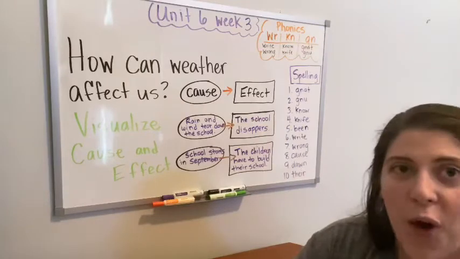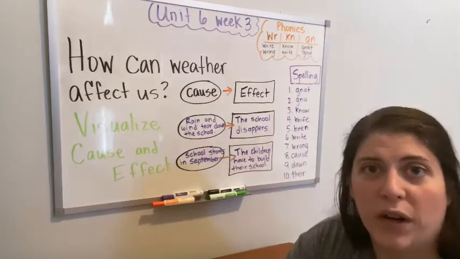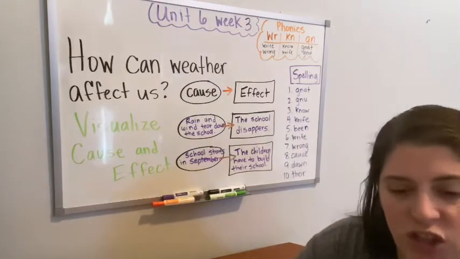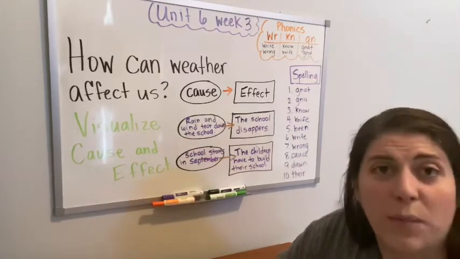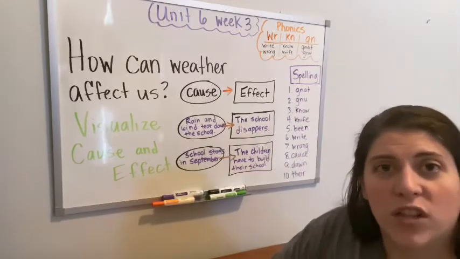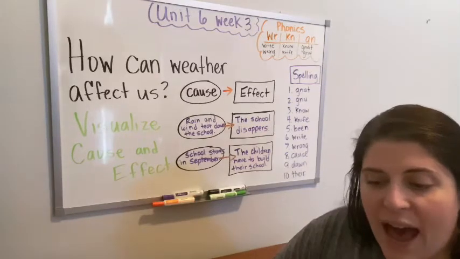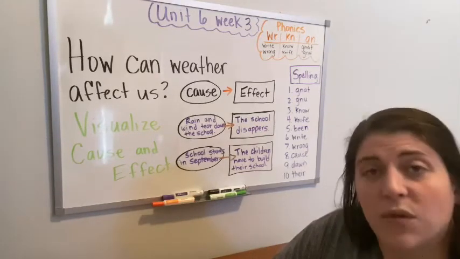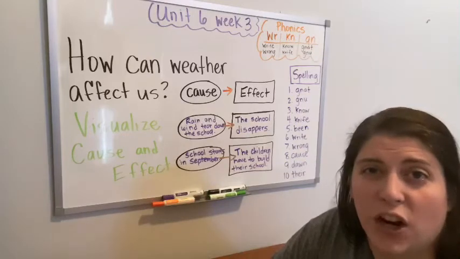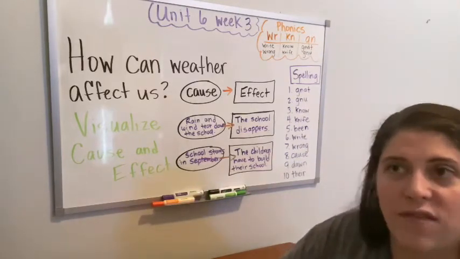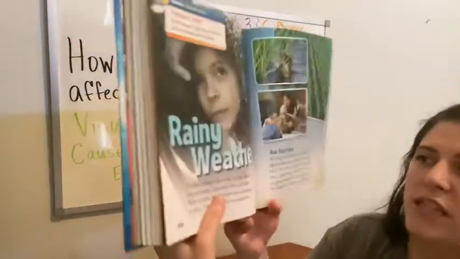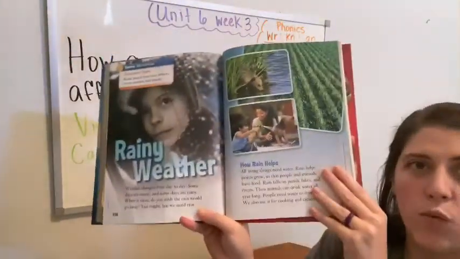Now, before we go, I want to read another story with you. This is a nonfiction story about how rainy weather can affect people in different places. We talked about in Chad how the rain affects them, or they have to build their school every year. So that's one way it can affect you. But we're going to read how it can affect others around us too. This is called rainy weather.